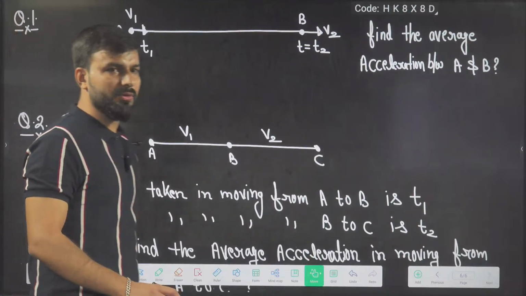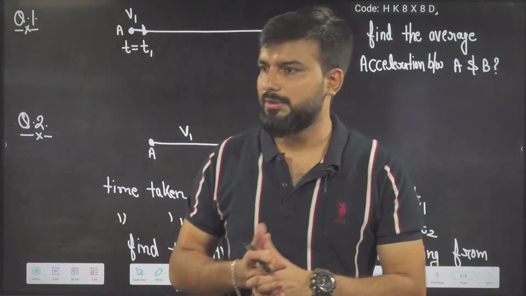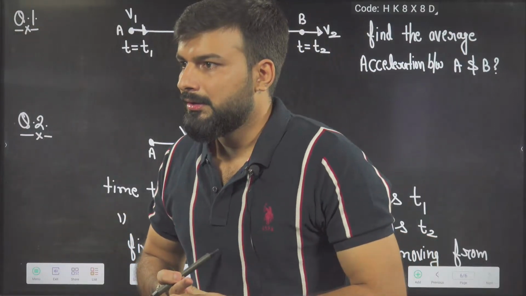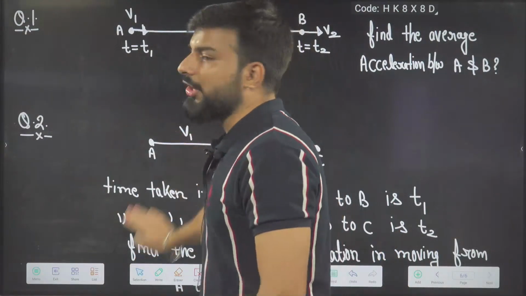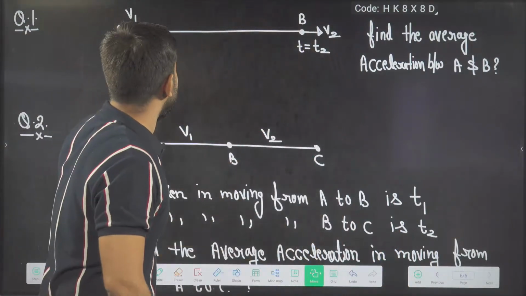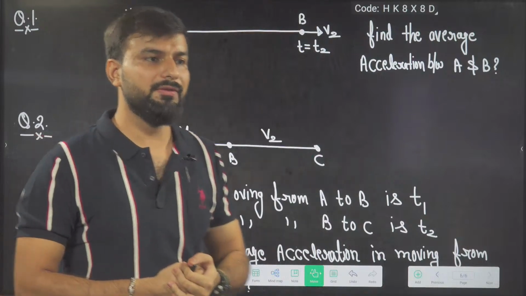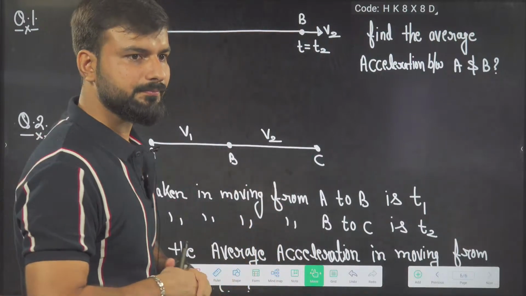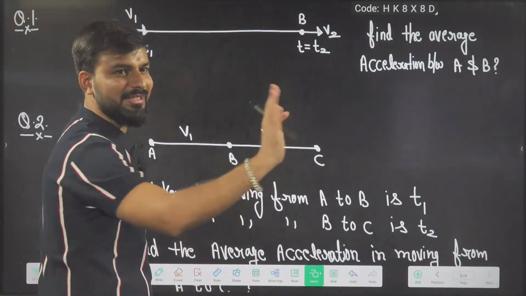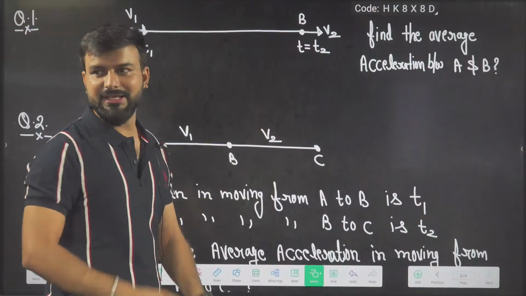These are two homework questions, and I hope today's class was easy. Sir, values are not given. You have to calculate the answer in terms of V1, V2 and T1 and T2. That's why I have not given values in this question. I will not tell its answer now. Next class I will tell.